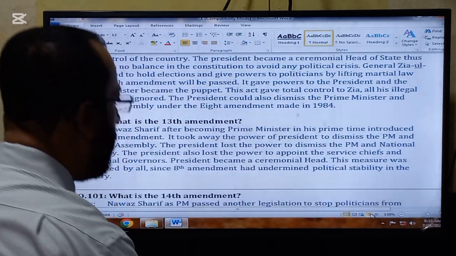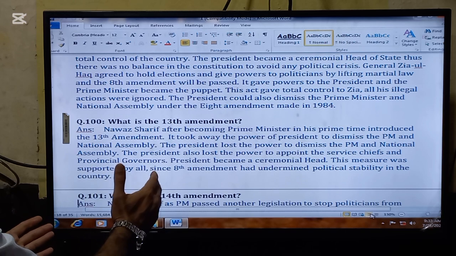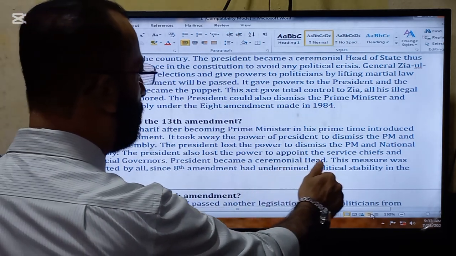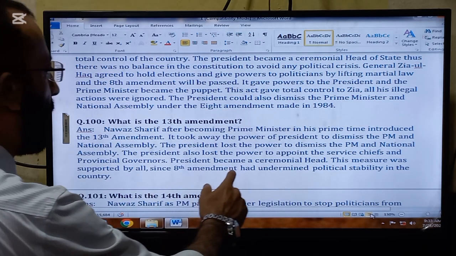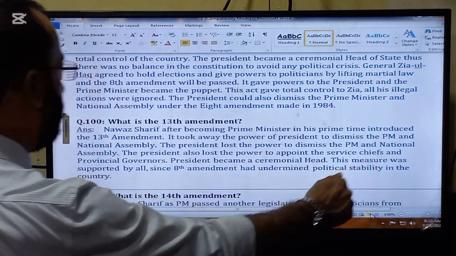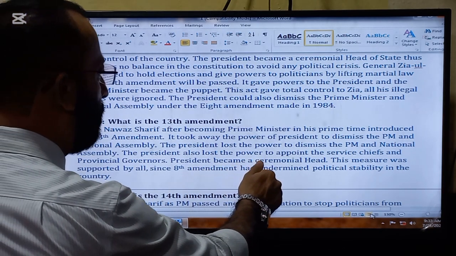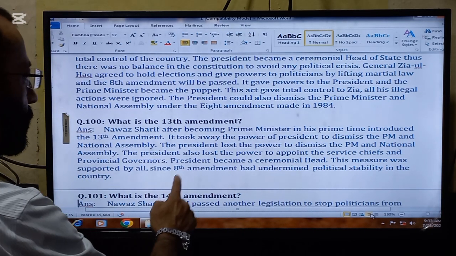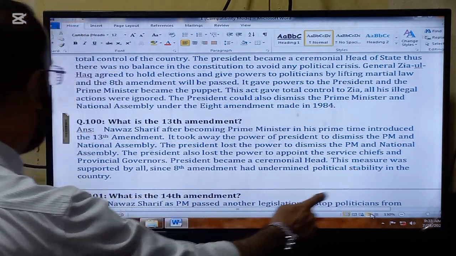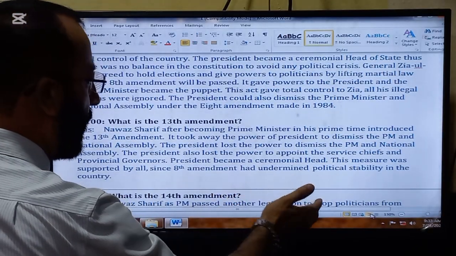The next important question for today is, what is the 13th Amendment? Nawaz Sharif, after becoming Prime Minister, in his prime time introduced the 13th Amendment. It took away the powers of the President to dismiss the Prime Minister and National Assembly. The President lost the power to dismiss the Prime Minister and National Assembly. The President also lost the power to appoint the service chiefs and provincial governors. The President became a ceremonial head again.